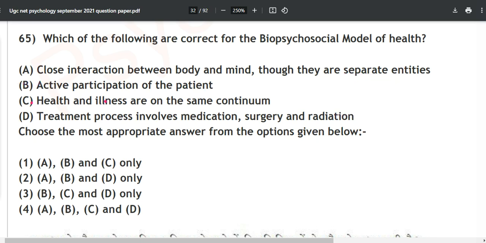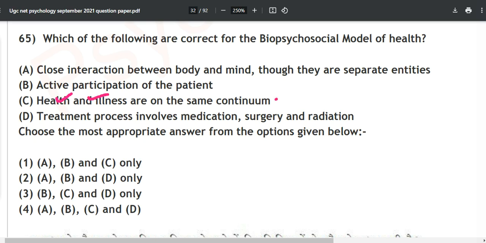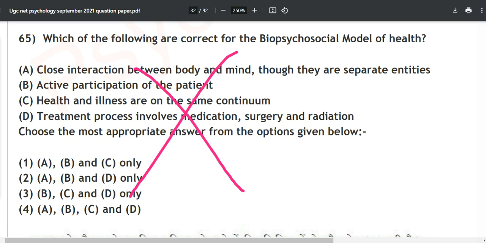Now, health and illness are on the same continuum, and the treatment process involves medication, surgery and radiation. So what is the correct answer? Medication will help, surgery will help, and radiation will help your body and all those things. Health and illness are on the same continuum. Yes, and everything is correct over here. So what is the correct answer? A, B, C, D. These types of questions come once in a blue moon. They will never ask such questions, so don't worry about them. Option number 4 is correct.